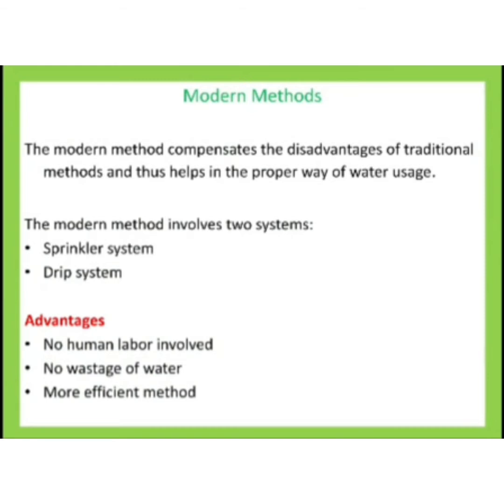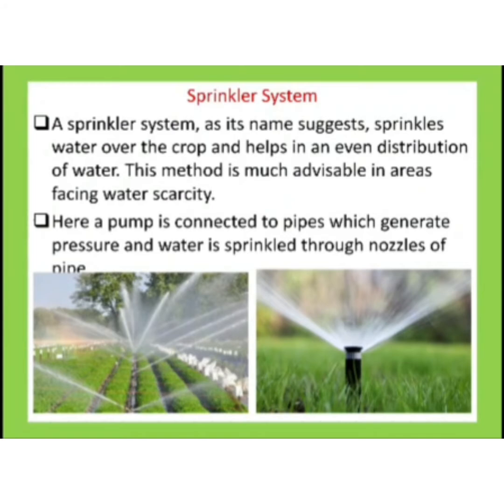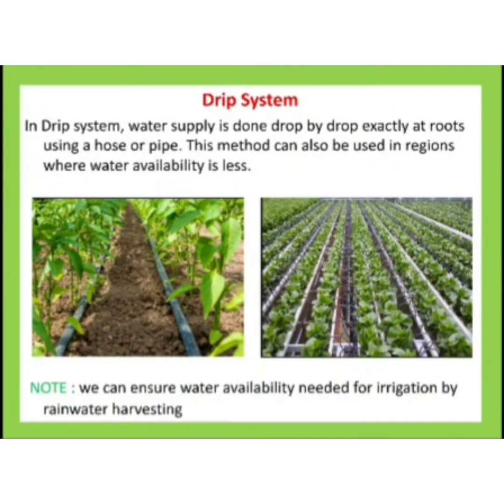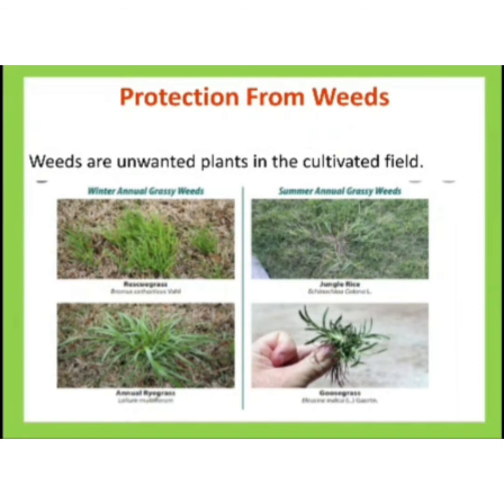Both, we can see that there is no human labor, there is no wastage of water, and it is the more efficient method when compared to the traditional method. Okay, we have irrigated our crop. Next step is protection from weeds.